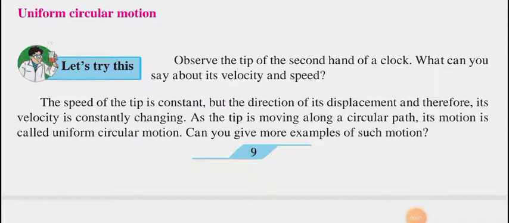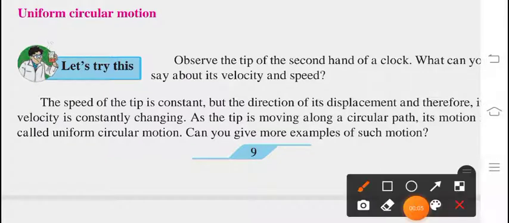Next topic is uniform circular motion. First of all, let me clear you what is circular motion. An object which is moving along a circular path is nothing but circular motion. This definition is not there over here, but still you should know the idea for circular motion.